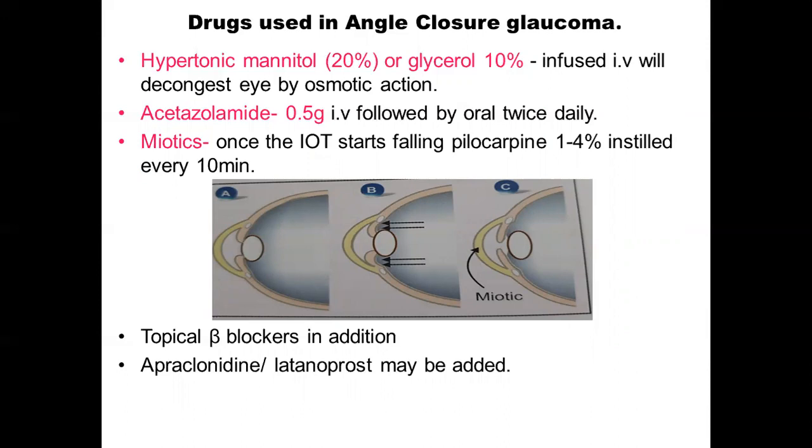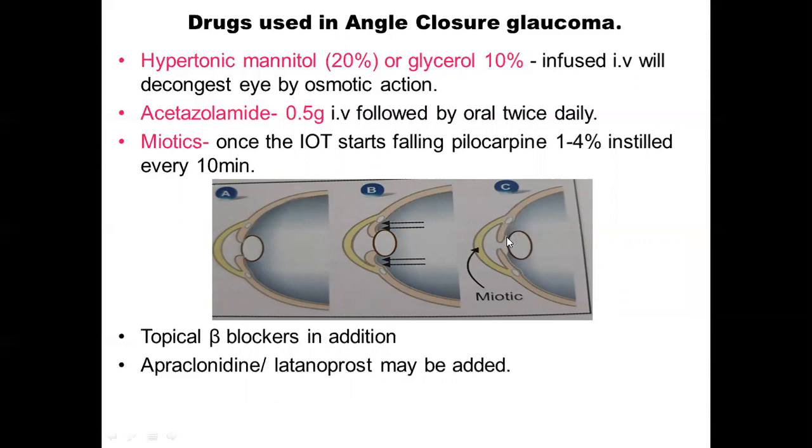Now, how does this miotic act? Miotic makes the iris thin and long. Whenever the meiosis occurs, you can see here, the pupil is constricted. The iris is pulled down and becomes long and thin, and this will remove the contact of the iris and the lens.